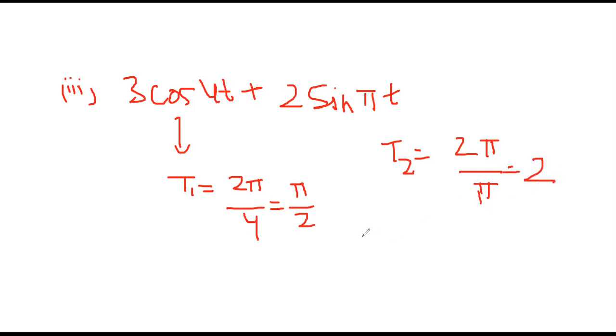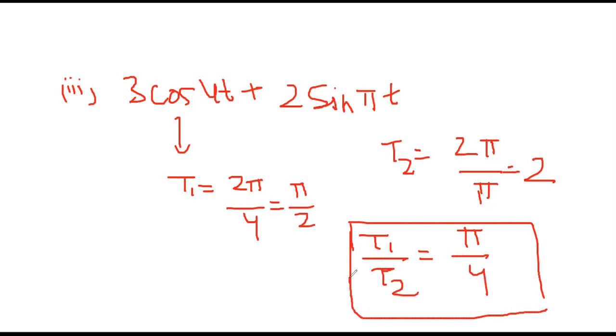If we calculate the ratio of T1 and T2, we are getting pi by 4, and we all know, friends, that pi by 4 is not a rational number. Since pi by 4 is not a rational number, therefore the sum of the signal is aperiodic. The sum of the signal is not periodic.